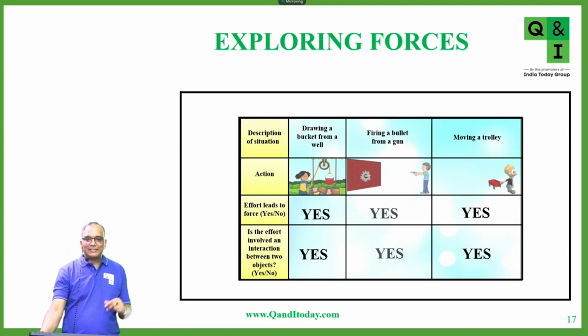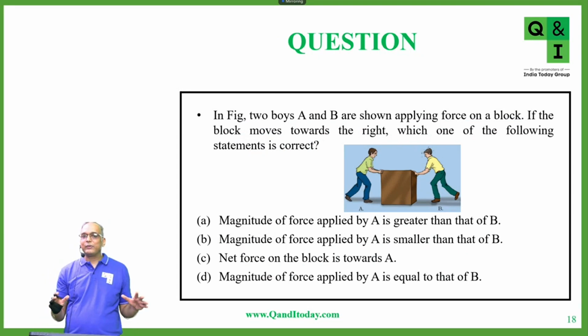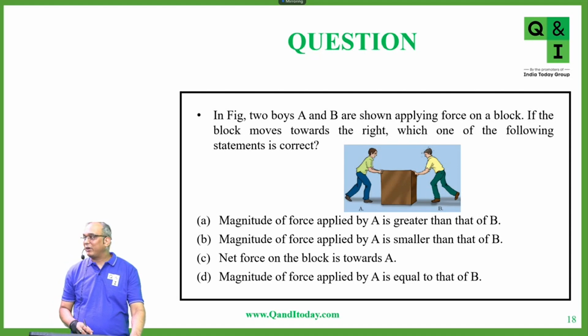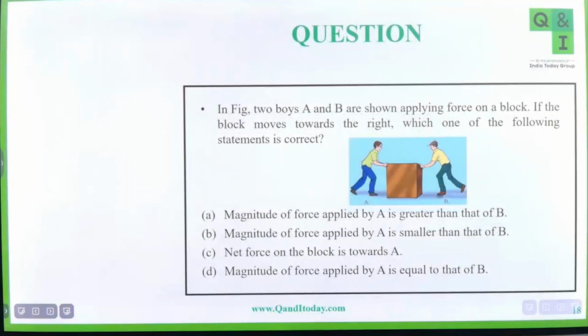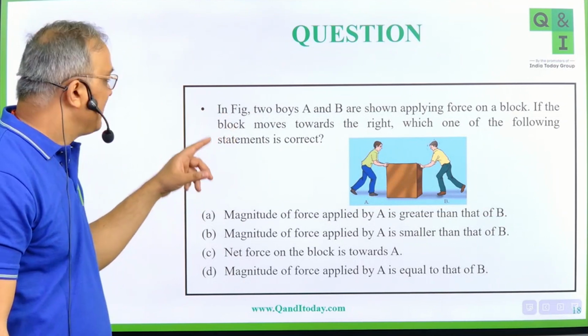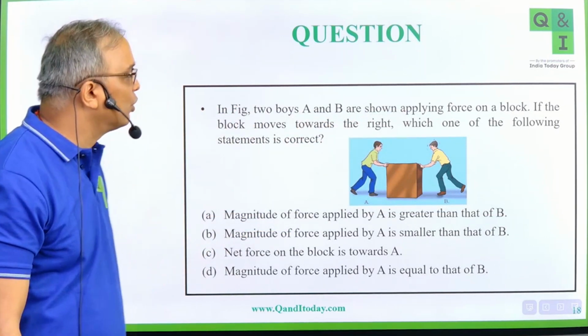Now let's do one question. If you see this question, everyone please go through it, and then you have to answer it. I'll just read out the question for you once. In the figure, two boys, A and B, are shown applying force on a block.